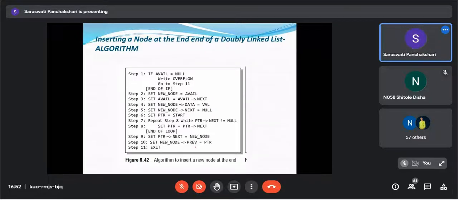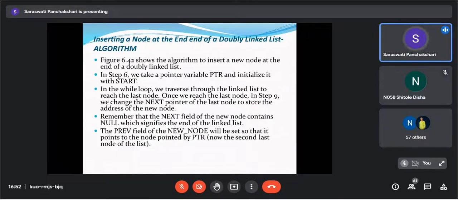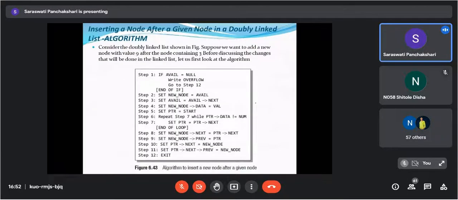Understood? Yes, ma'am. Okay, this is inserting node at the end of the doubly linked list. Then we will see this one algorithm here. After that, the remaining part you have to cover from your home. Anyhow, I'm going to post these PPTs on your Google Classroom.